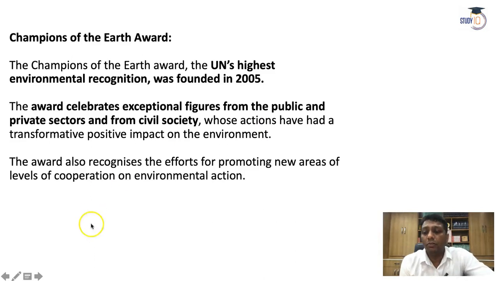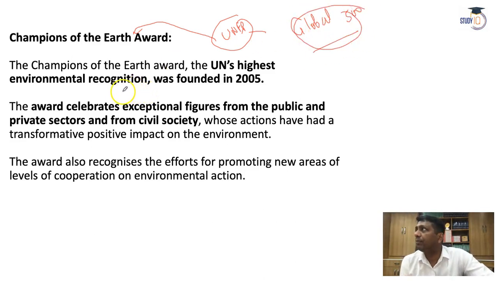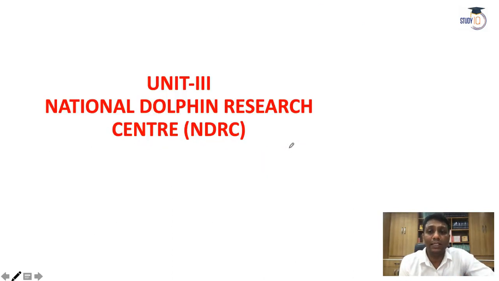Okay. See, the Champions of the Earth award was started by UNEP, the UN body. It is a statement, guys: the UNEP Champions of the Earth award is the successor of the Global 500 awards. So the successor of the Global 500 awards is the Champions of the Earth. It was brought in 2005. This award celebrates exceptional figures from the public and private sectors and civil society who create a lot of impact on society, especially in the conservation and protection of the environment. This is the reason behind this award.